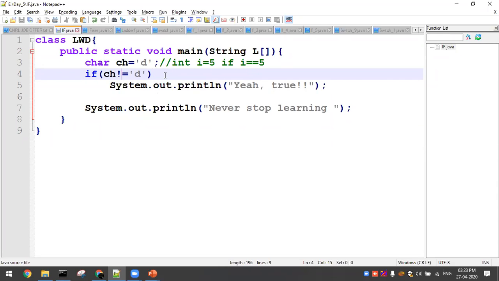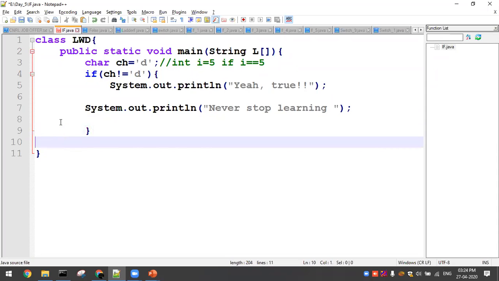Suppose you have mentioned both statements with curly braces. The curly braces represent that the if has a two-line body. If the condition is true, you have to go ahead with the two lines, that is here and here.